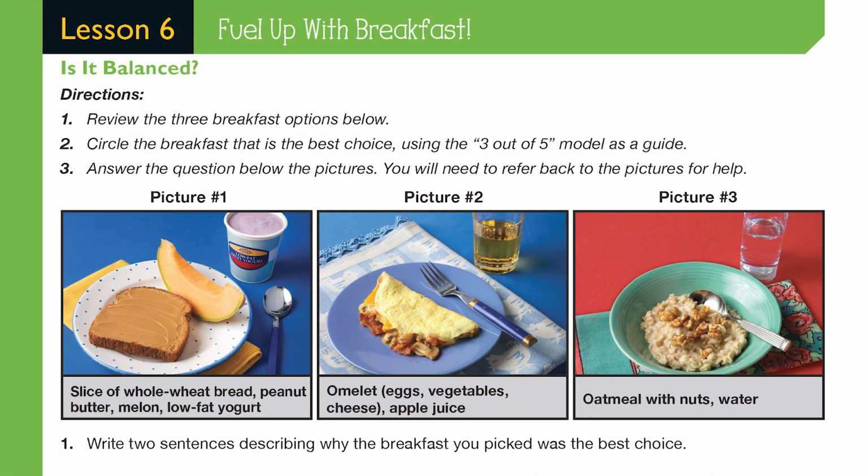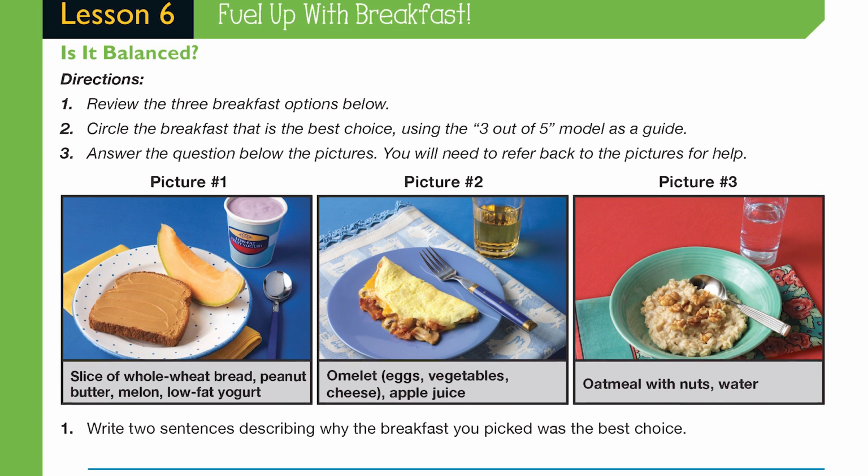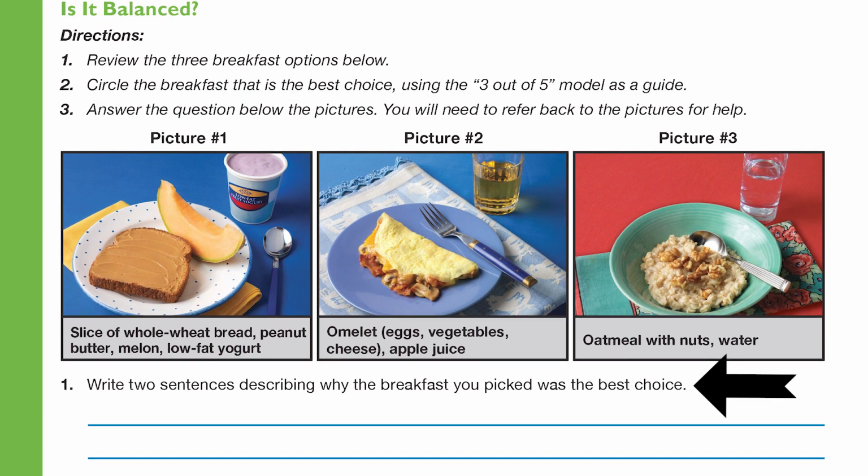Let's get started. Turn to page 23 in your workbook. Find the title, Is It Balanced? Now, let's look at the 3 pictures and descriptions of the 3 breakfast options. Circle the breakfast that is the best choice, using the 3 out of 5 model as a guide. Then, write 2 sentences about why the breakfast you picked is the best choice. Pause the video to complete this section of the workbook.